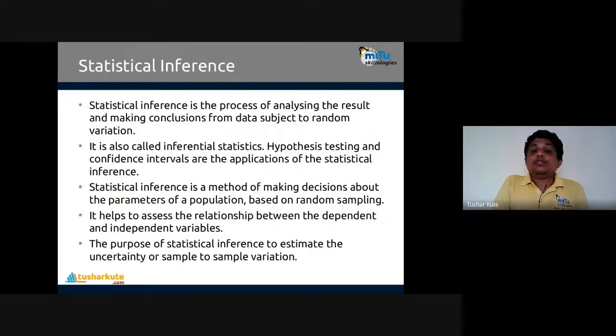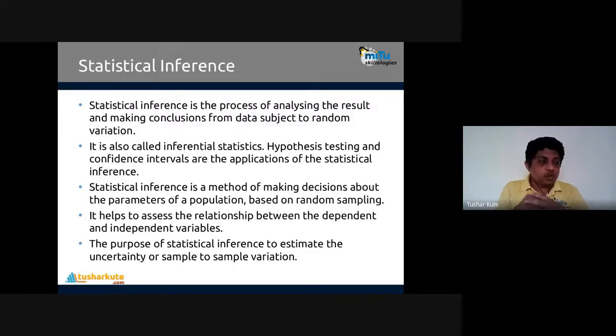Okay. Now statistical inference. Statistical inference is the process of analyzing results and making conclusions from data subject to random variations. It is also called inferential statistics, which we talked about just now. Hypothesis testing and confidence intervals are applications of statistical inference.